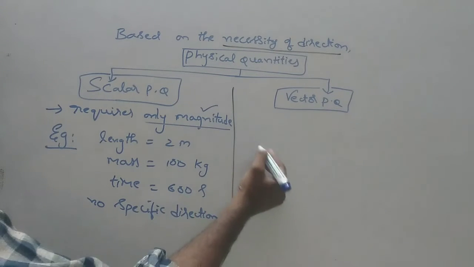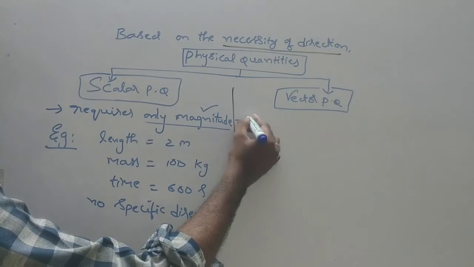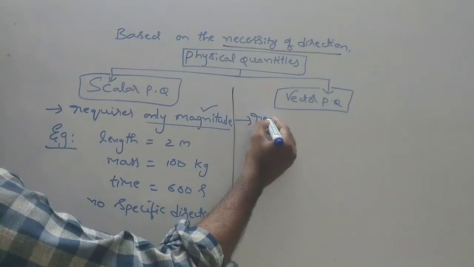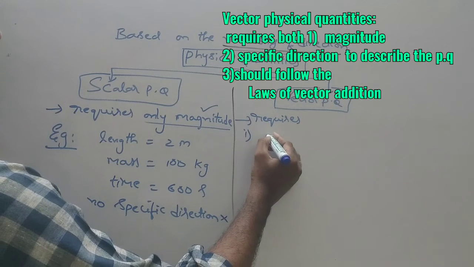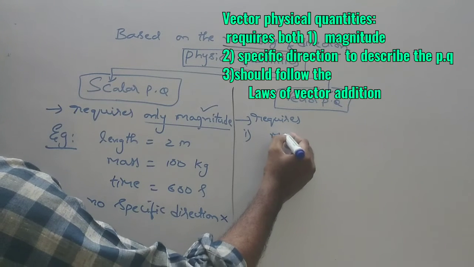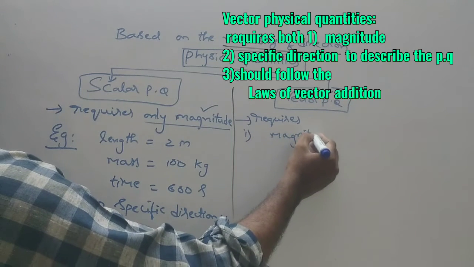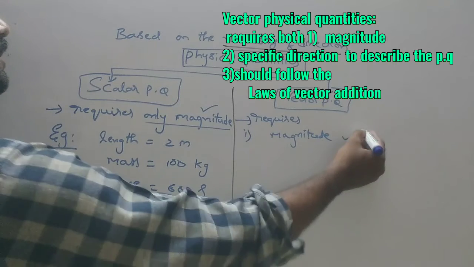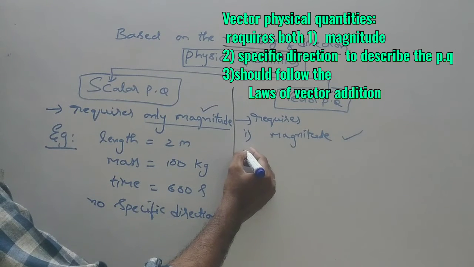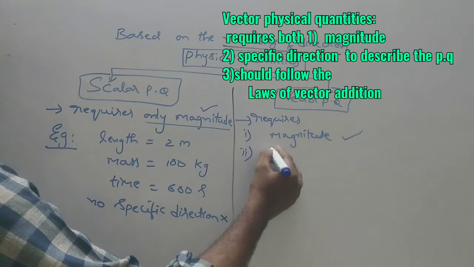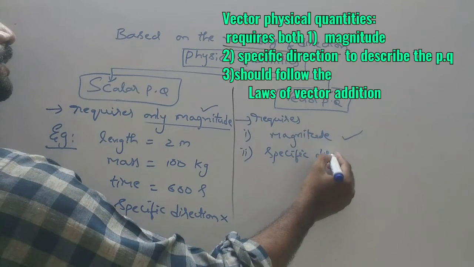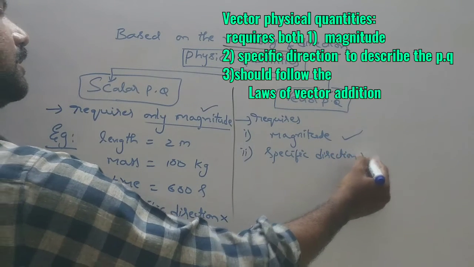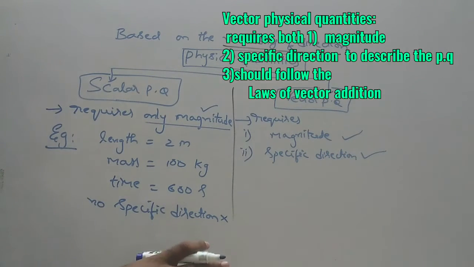And there are vector physical quantities. Vector physical quantities require not only magnitude, they require magnitude as well as some particular or specific direction of that physical quantity. We have to mention the direction particularly. Then only such type of physical quantities we can call a vector physical quantity.